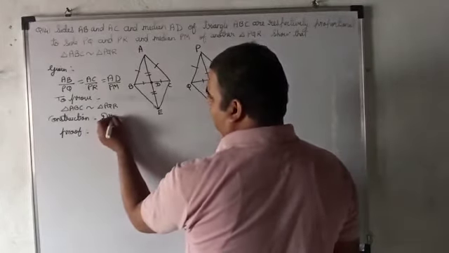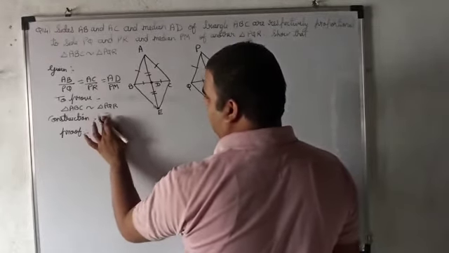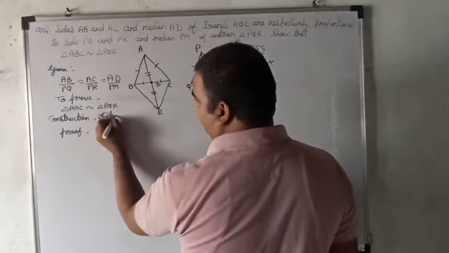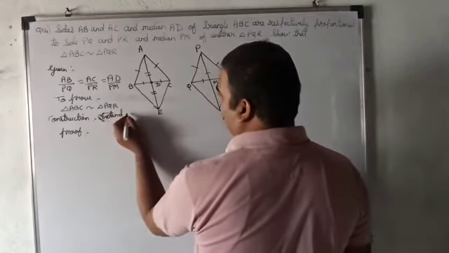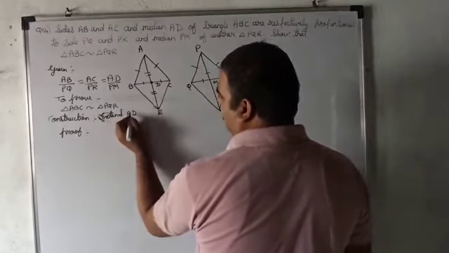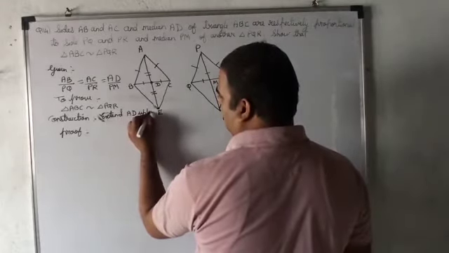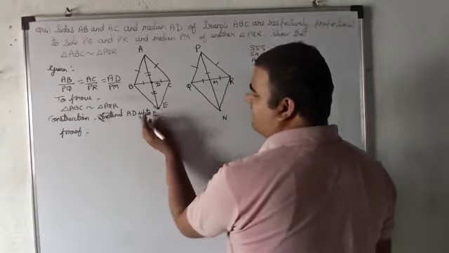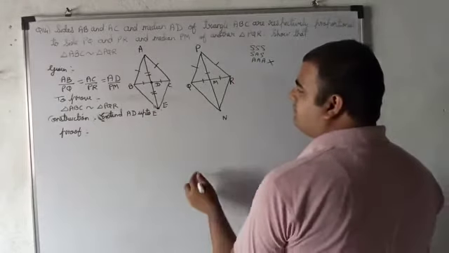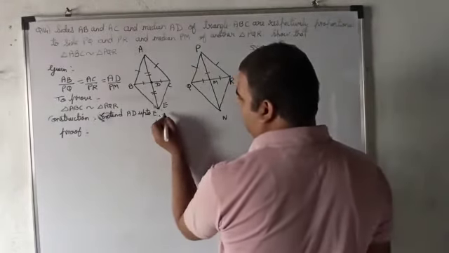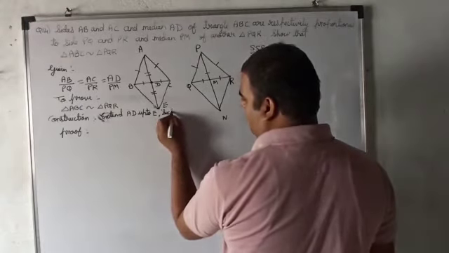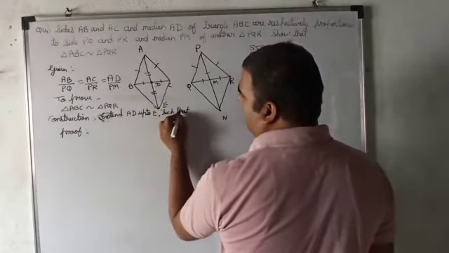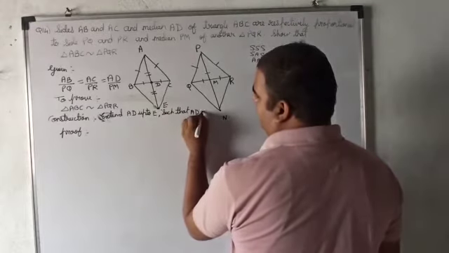Construction: extend AD up to E such that AD equals DE.